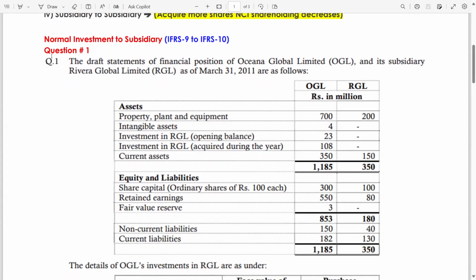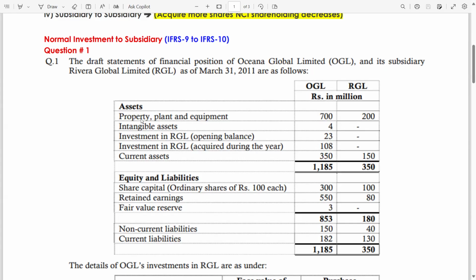Question number 1. The draft statement of financial position of Oceana Global Limited, OGL, and its subsidiary Rivera Global Limited, RGL, as of March 31st, 2011 are as follows. So the 31st March 2011 is your year end date, meaning reporting date. Now, OGL is the parent, RGL is the subsidiary. So this column shows the transactions of the OGL, the parent, and these are the columns of the RGL, the subsidiary.